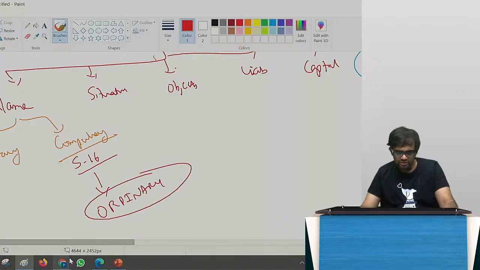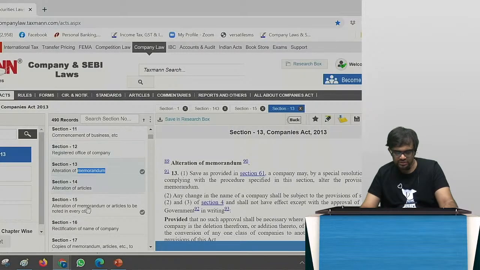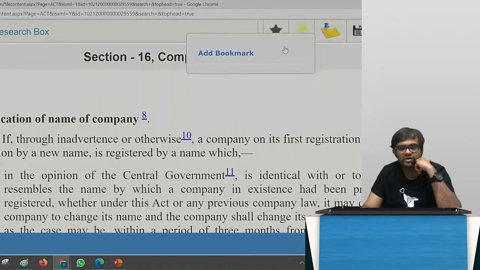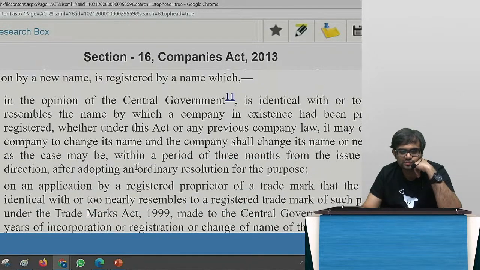I told you yesterday there are certain sections where they have used the word ordinary. One I told you, 169, removal of director. One more is this ordinary resolution.